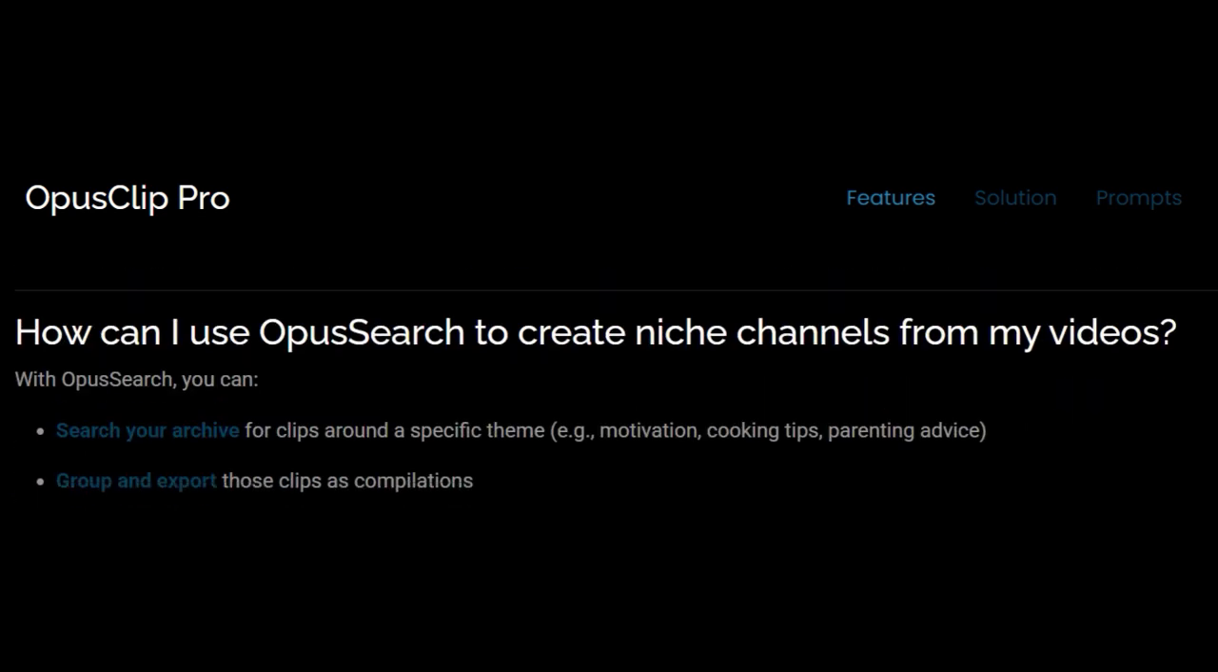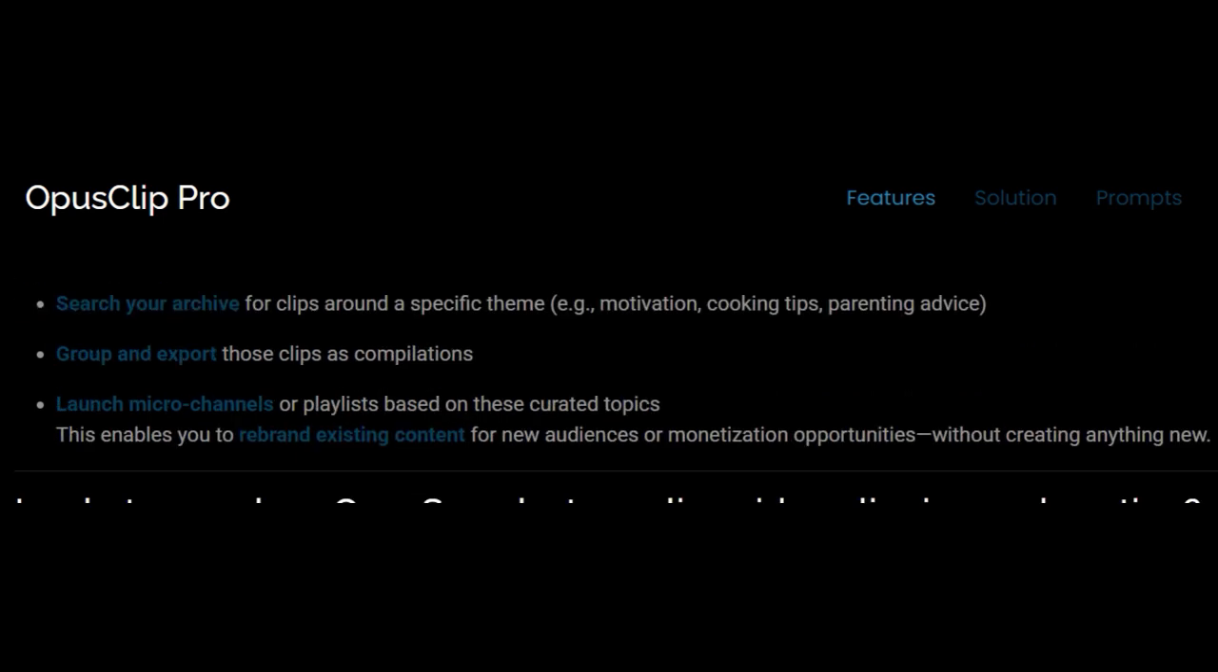The last question we're going to look at is, how can I use OpusSearch to create niche channels for my videos? The answer is simple. With OpusSearch, you can search your archive for clips around a specific theme, for example, motivation, cooking tips, or parenting advice. And then you can group and export those clips as compilations. Then lastly, you can launch micro channels or playlists based on these curated topics. This enables you to rebrand existing content for new audiences or monetization opportunities without creating anything new.